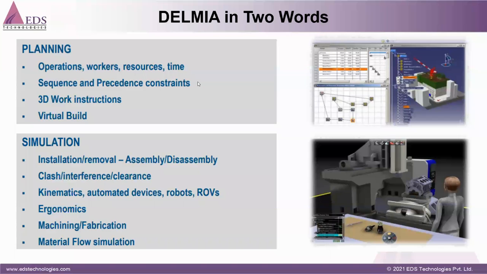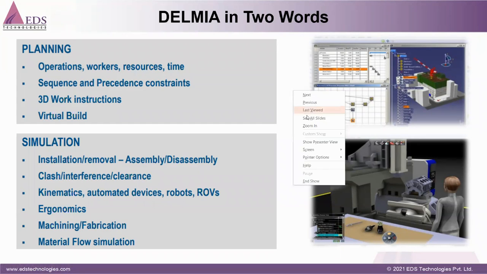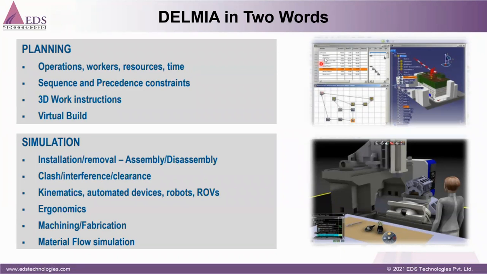Then we can also sequence the assembly process. We can monitor whether my assembly process is correct or not, and whether there is any clash between two components. If you look at the right window, you can see the Gantt chart.